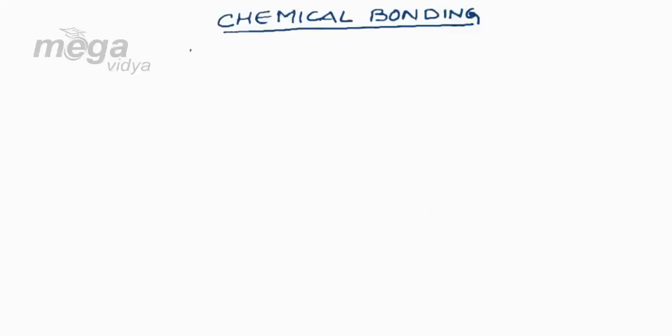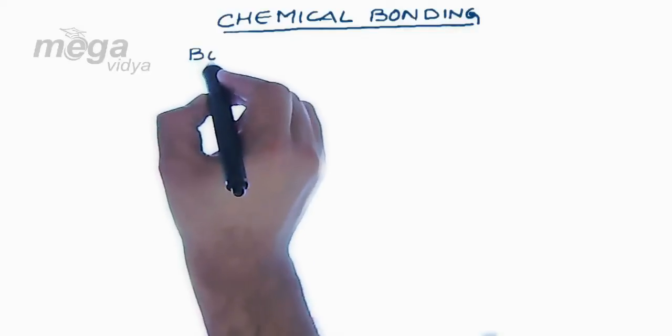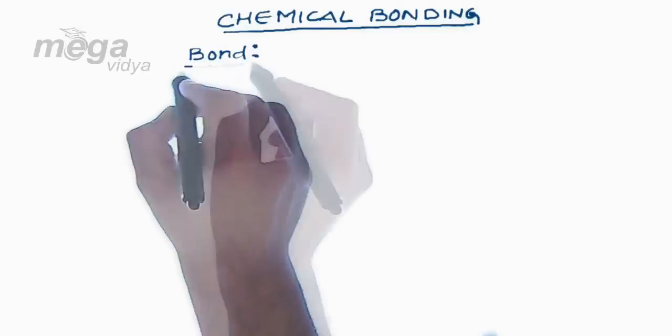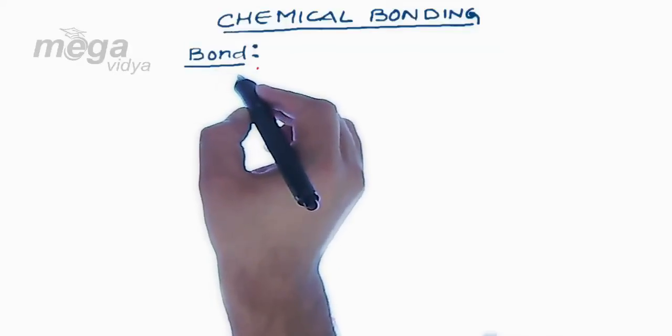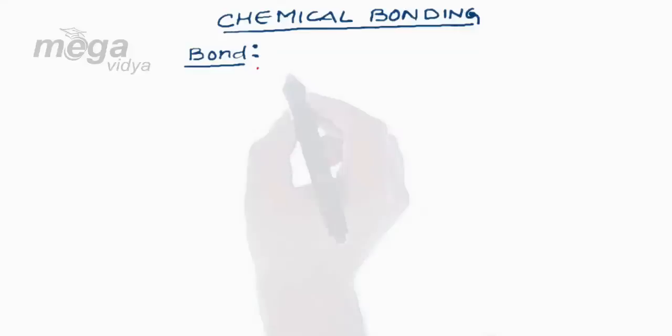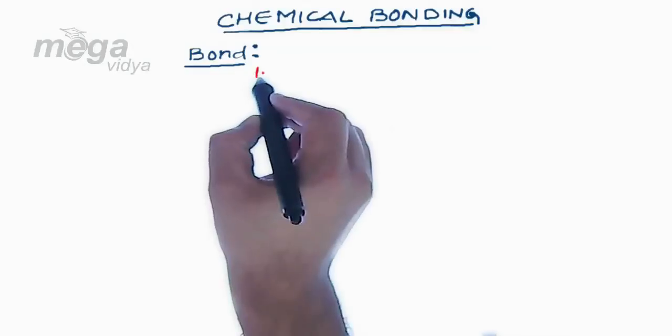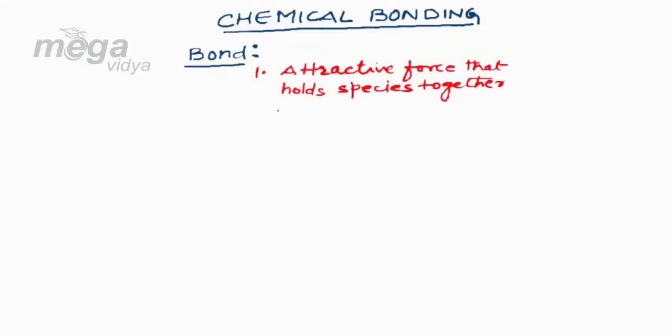So let's discuss what this chemical bonding means. Before starting the chapter, I would like to make you aware what the word bond means. Basically, a bond is an attractive force which holds species together. So the very first point about a bond is that it is an attractive force that holds species together.